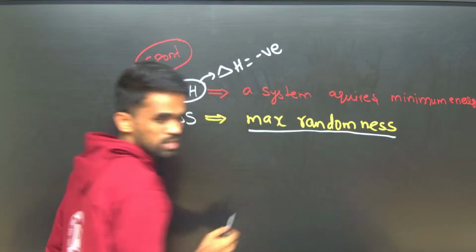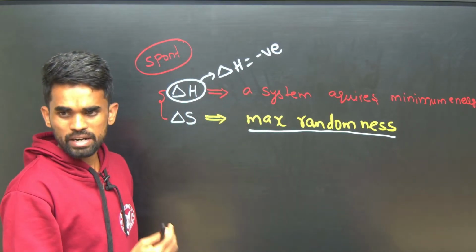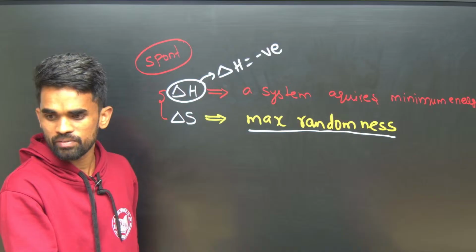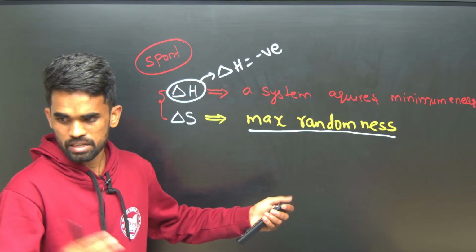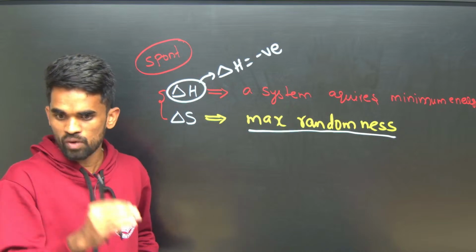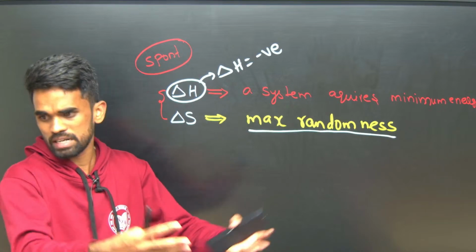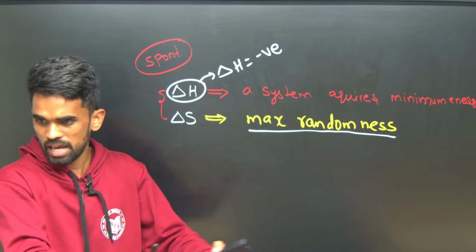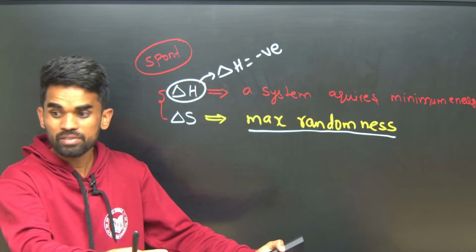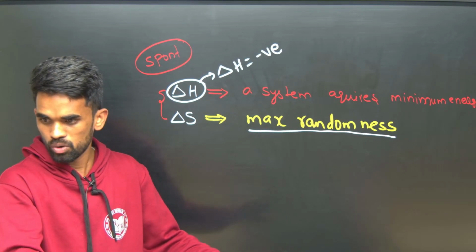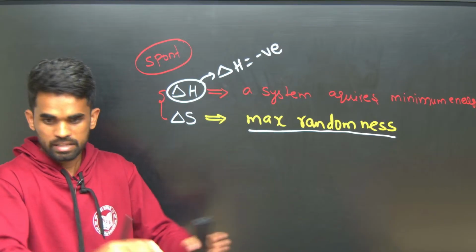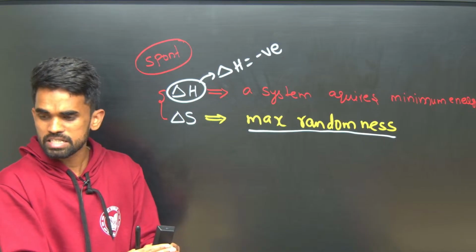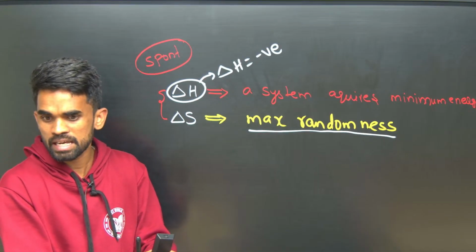Maximum randomness means, see what I told you, any process happening naturally will have more randomness. Just yesterday we discussed the flow of water. What happens if water is splashing? That is a naturally happening process. Now the randomness of the water droplets will be more. If we want to collect them together, they are arranged systematically, so randomness here is decreasing.